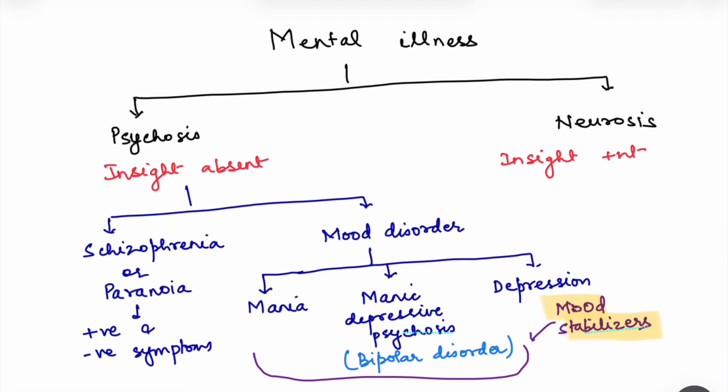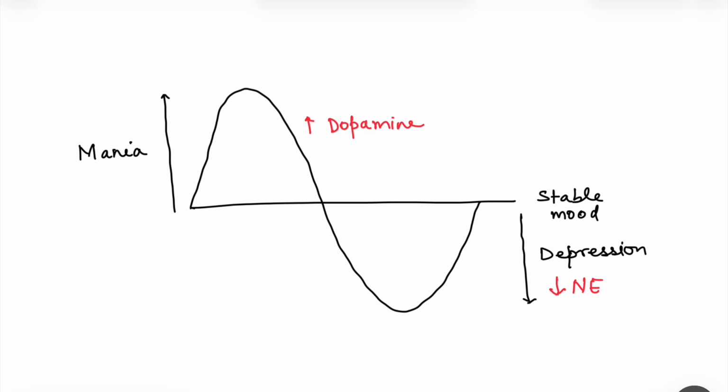So now when we talk about mania and manic depressive psychosis, we are talking about the drugs that are mood stabilizers. What are these mood stabilizers? Basically, if you see, this line represents the stable mood, and if the person is too much elated, then that is mania, and if the mood is too much down, then it is known as depression. And in mania, actually the main problem is an increase in the dopamine levels, while in depression the main problem is a decrease in the norepinephrine levels.